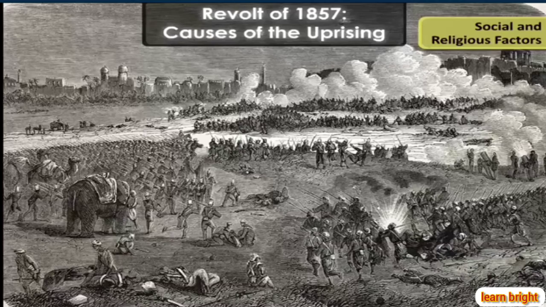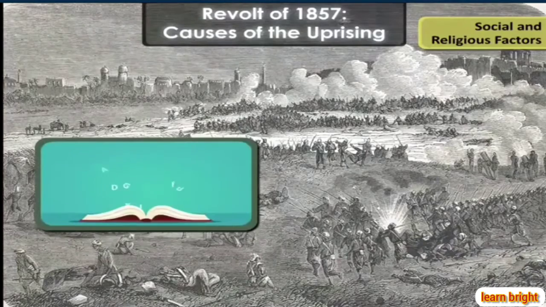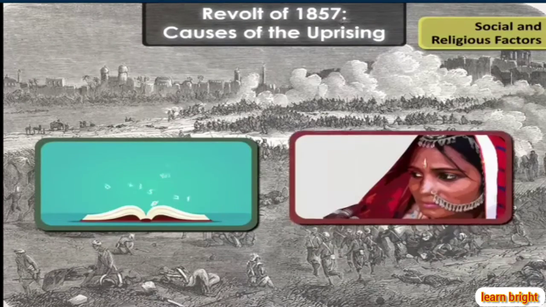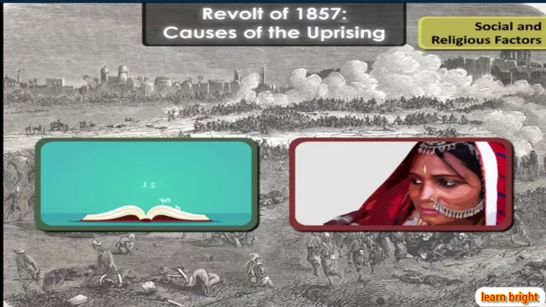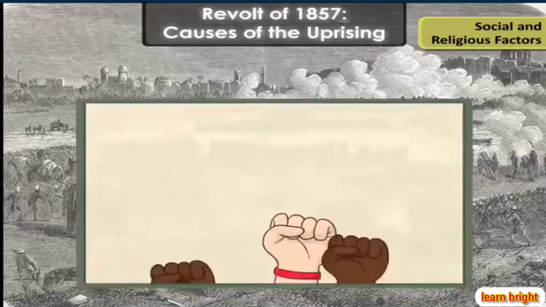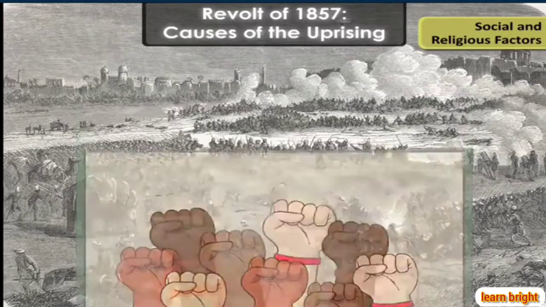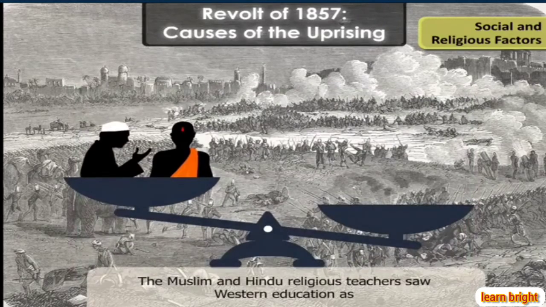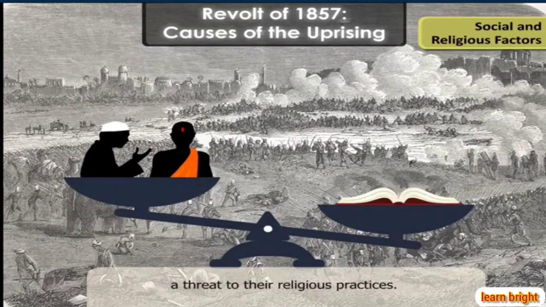With the introduction of British policies that supported Western education, widow remarriage and abolition of sati, the orthodox sections of Indian society began to feel threatened. The Muslim and Hindu religious teachers saw Western education as a threat to their religious practices and education.